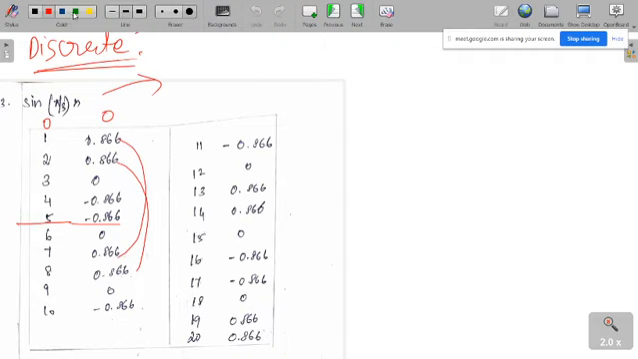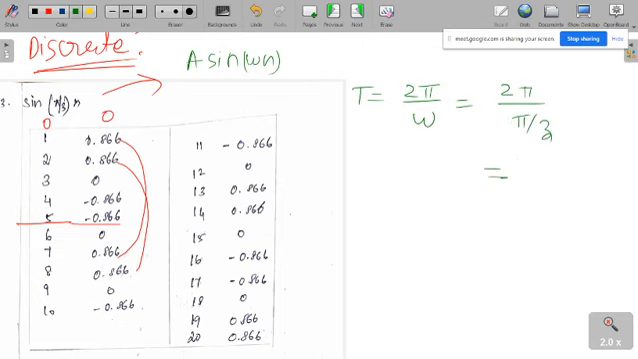That we can also easily calculate. How to calculate the period? T is equal to 2 pi by omega. Then what is omega here? You can compare with sine omega n. Omega here is pi by 3. So the period of the signal here is 6. Whenever we are dealing with discrete signals, we write the period in terms of n, that is, n naught is equal to 6.